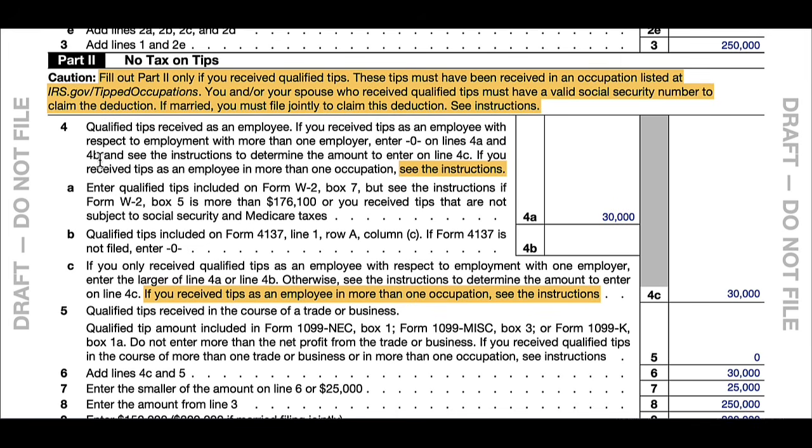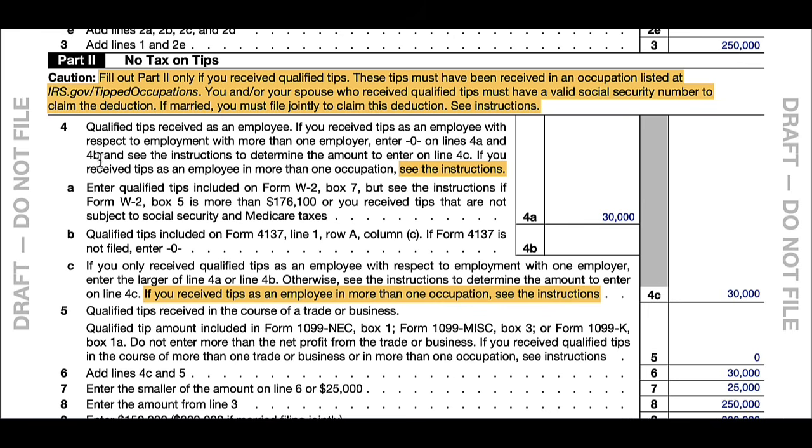Now let's go to each of these lines. So let's start with line 4. It appears you would only complete line 4 if you have tips from only a single employer or a single occupation. It says here, if you receive tips from more than one employer or more than one occupation, then you have to refer to the instructions. But the instructions are not yet available. So if you do have tips from more than one employer or more than one occupation, then you'll have to wait for the instructions to come out to know exactly how to complete the section.